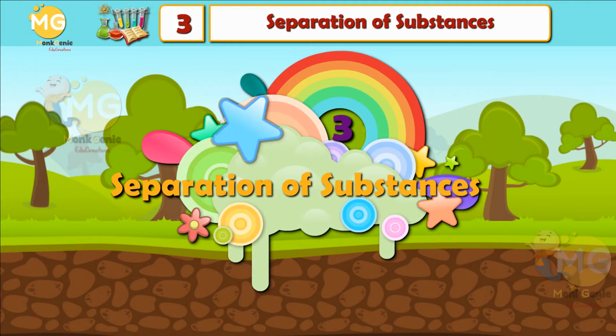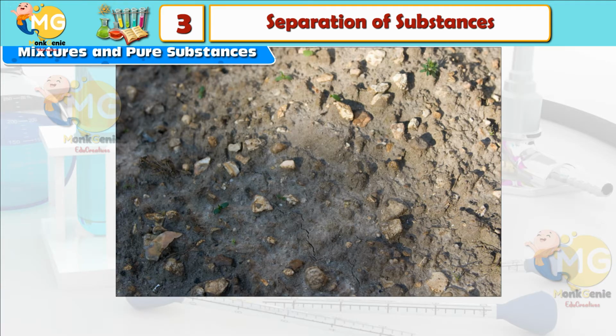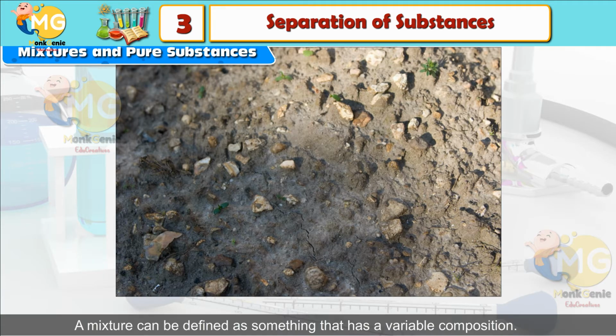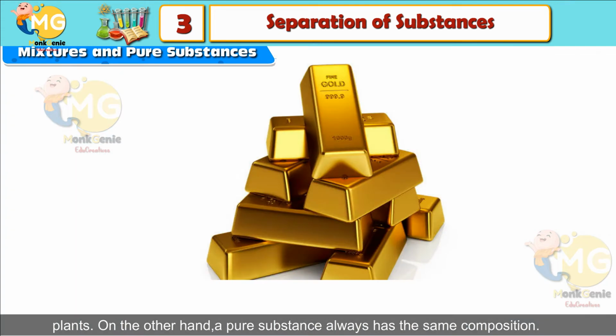Chapter 3. Separation of Substances. Mixtures and Pure Substances. A mixture can be defined as something that has a variable composition. For example, if you closely observe a sample of soil, you will see that it has many types of components, including tiny grains of sand and remnants of plants. On the other hand, a pure substance always has the same composition.